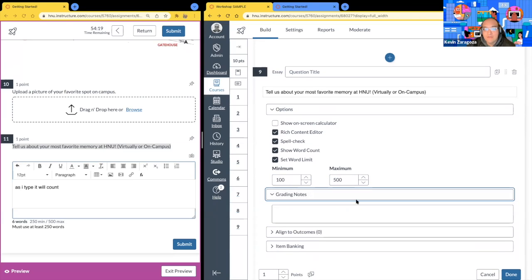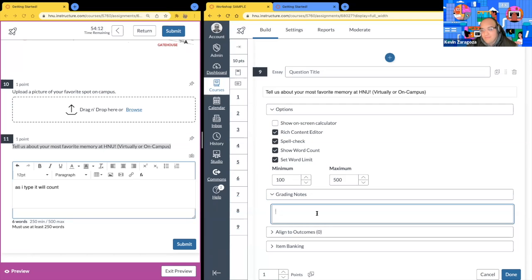Okay, for the grading notes, this is more for you as well, so that when you're grading the students' work, you might want to have a little note for yourself, whatever that may be. Sort of like the notes at the bottom of a PowerPoint when you're creating a PowerPoint. This works in a similar fashion. So these notes are not for the students, they're for you.